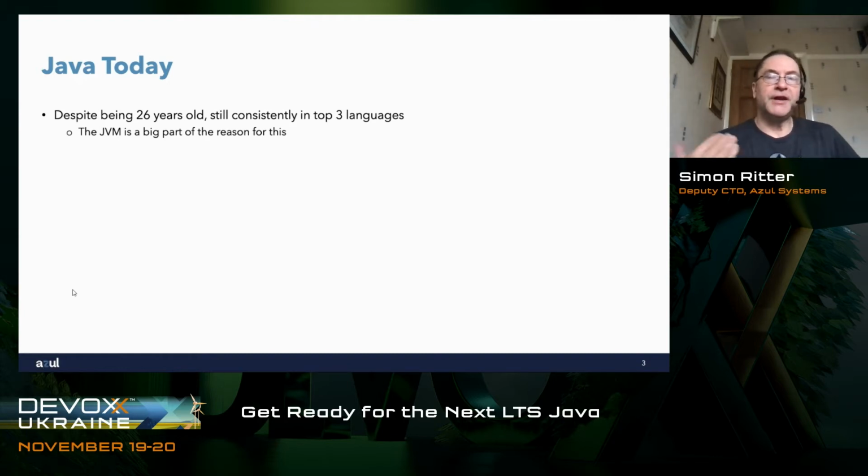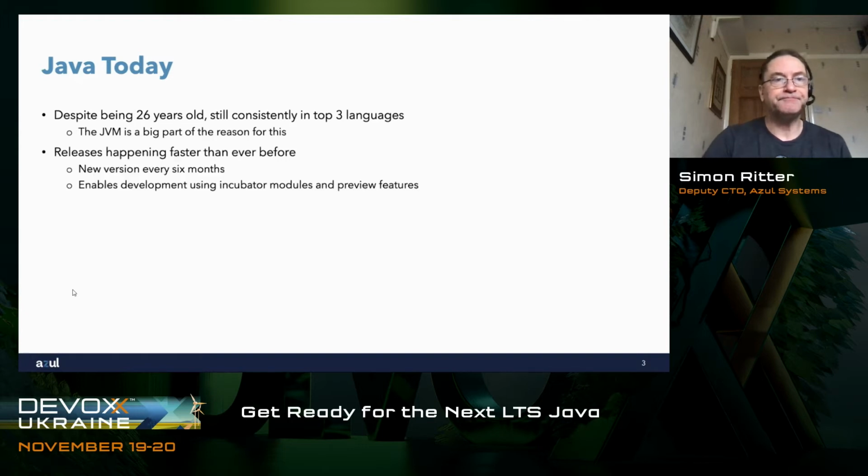So yes, the language itself is very useful. It can be applied to many different types of applications. But I think the thing that really makes Java as a platform very popular and very powerful is the Java virtual machine. The fact that you're running on the managed environment of the JVM and all of the things that the JVM can do in terms of automatic memory management, it does garbage collection for you. But really, the most powerful thing there is just-in-time compilation. The fact that you can compile code as your application is running and get the best possible performance for that.